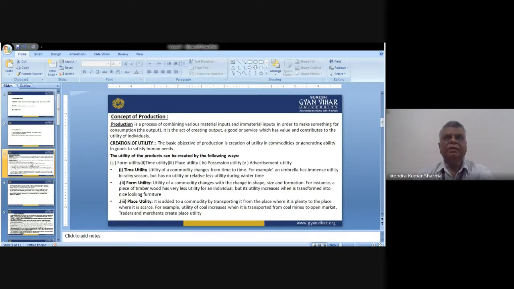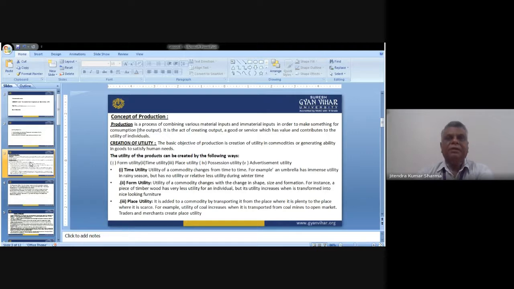And then whatever the outcome, the finally finished product that comes out with the application of these inputs, prepared for the consumption of the consumers, we call the output. It is the act of creating output, a good or service which has value and contributes to the utility of individuals. This is the basic concept of production.